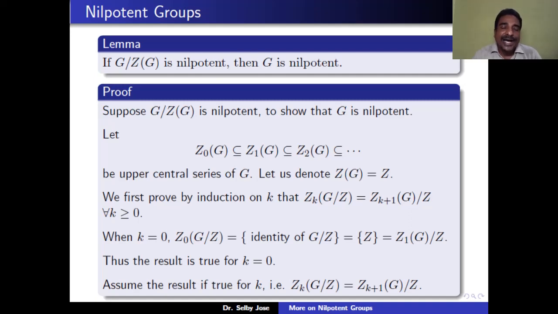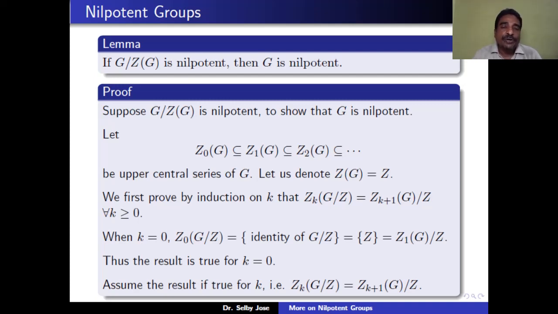So we need a relationship between the upper central series of G mod center of G and the upper central series of G. So we prove that relation by induction on k. What is that relation? It says that Zk of G mod Z,